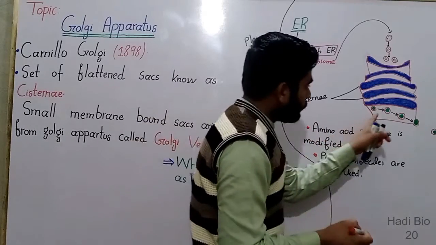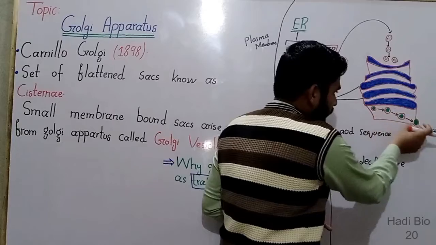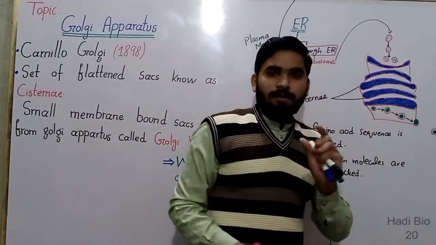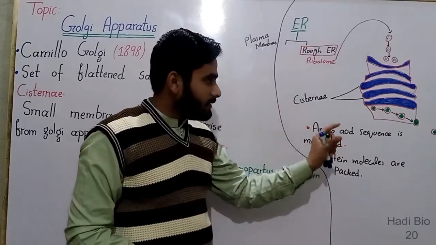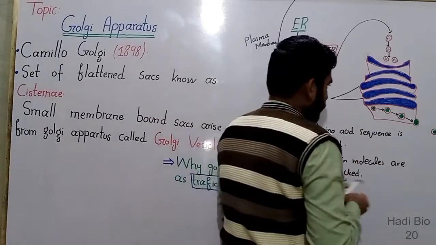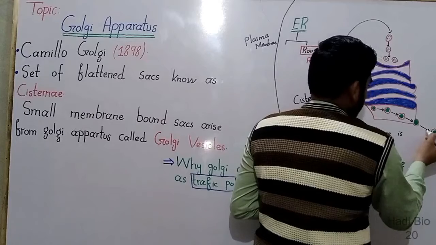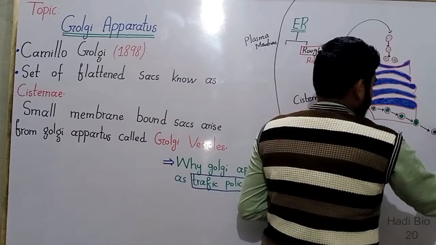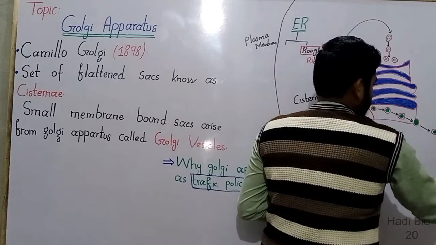Then these molecules are budded off from another part of the Golgi apparatus, and this is known as Golgi vesicles. Its name is the Golgi vesicles.